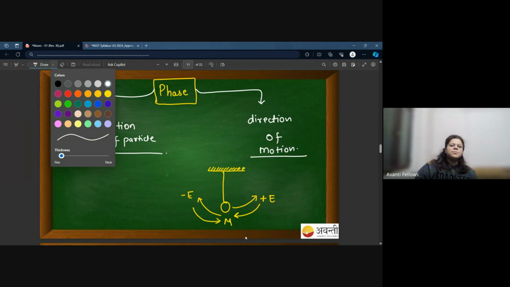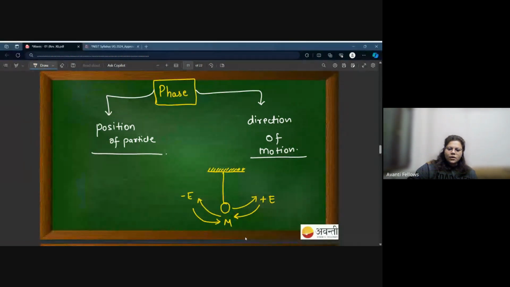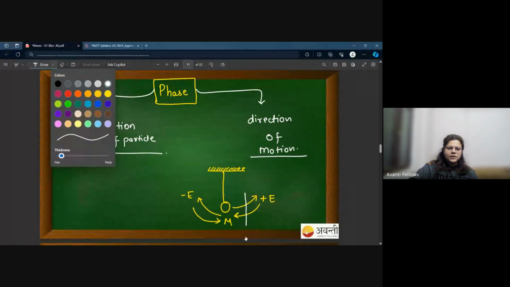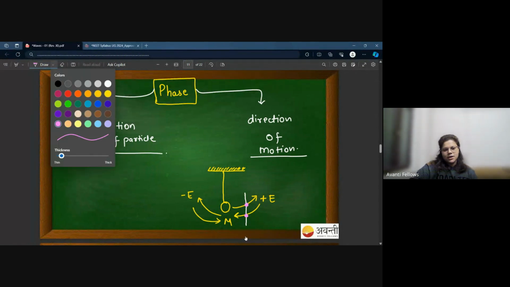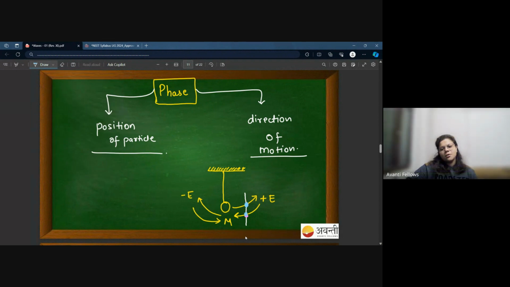For an example, you can see that this object repeats this particular position twice. Yes or no? Yes ma'am. The object has repeated the position two times, and every time it has different direction of motion.